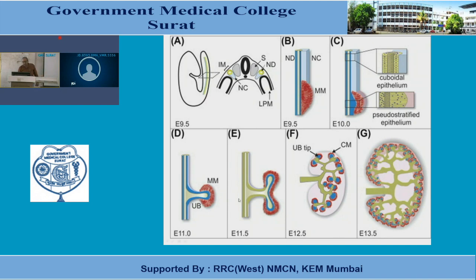Now in the next figure one can see this ureteric bud divides into a cranial and a caudal part. Two subdivisions can be seen. These cranial and caudal parts are the primordia of the major calyces. Later on they are going to give rise to the major calyces. Now in the next figure, labeled F, one can notice the further successive divisions of this ureteric bud. In figure E only two divisions are shown, and they are the precursors of the major calyces. In figure F, successive divisions are shown.